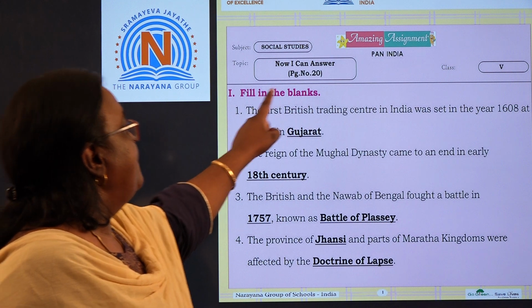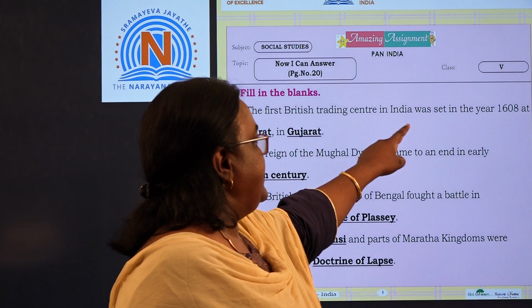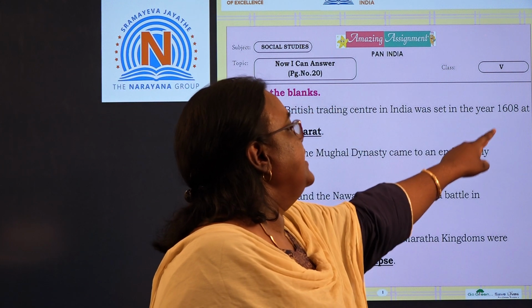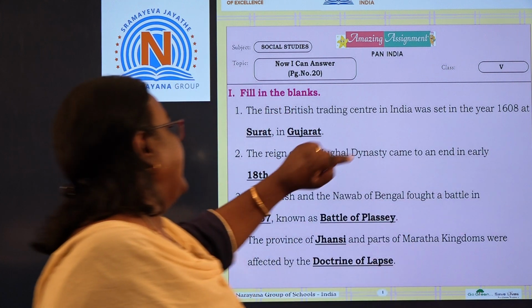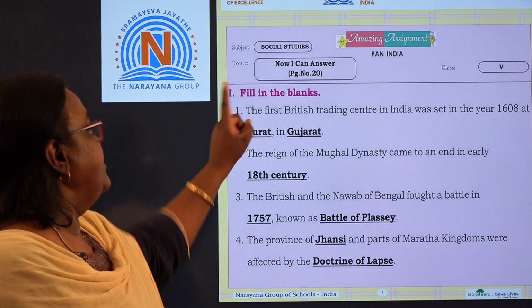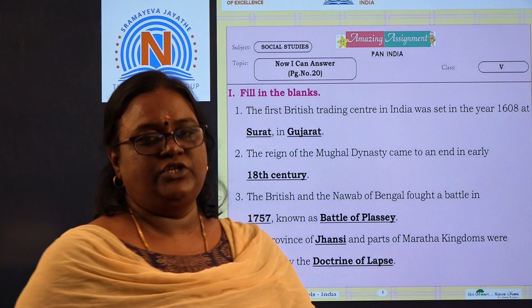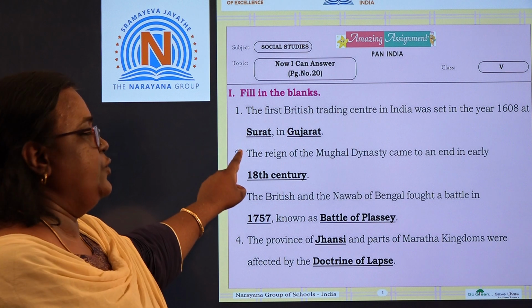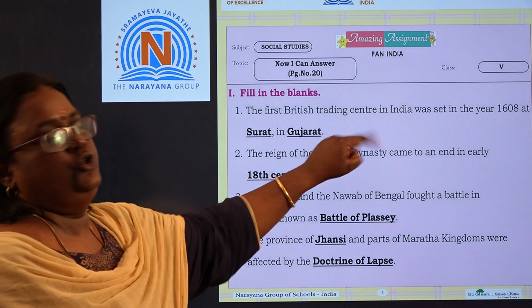The first British trading center in India was set in the year 1608 at dash in dash. So they were asking in which place the first British trading center was set. It was set in Surat, and Surat is in Gujarat.